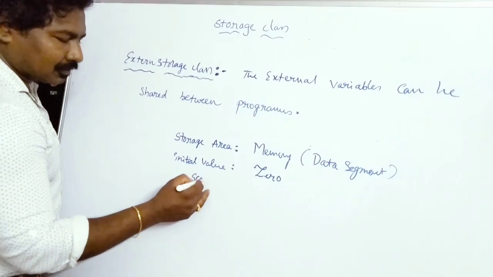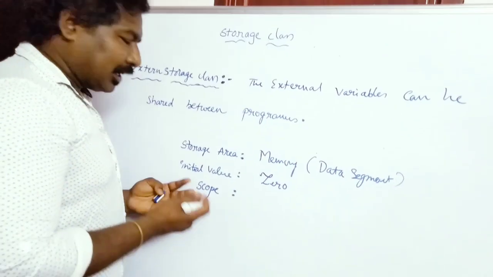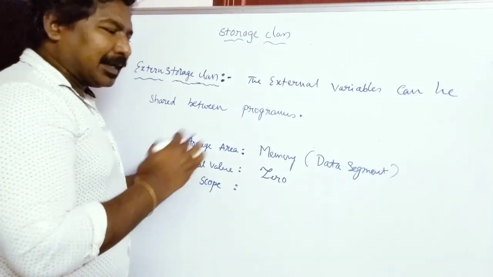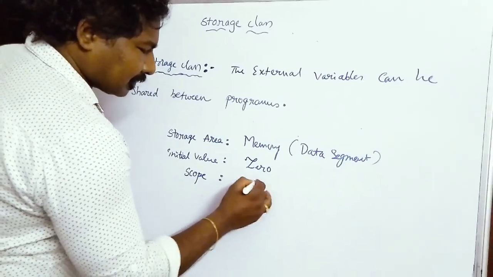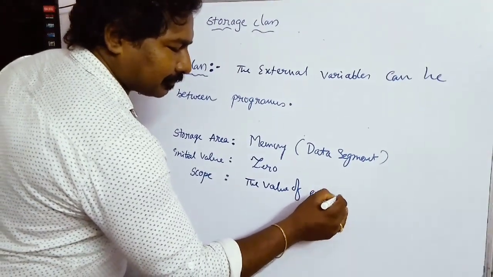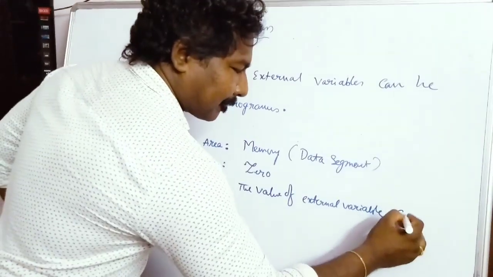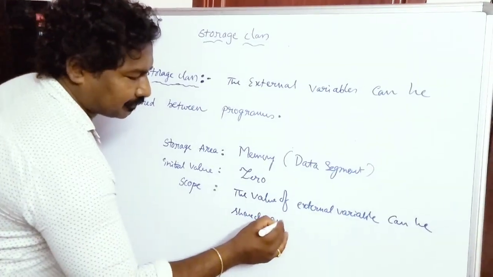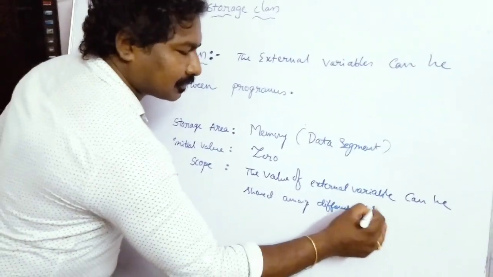Scope. Scope means how the value of the variable is available for the programmer. The value of the variable will be available for the programmer between different files, that means different programs. The value of an external variable can be shared among different files or programs.